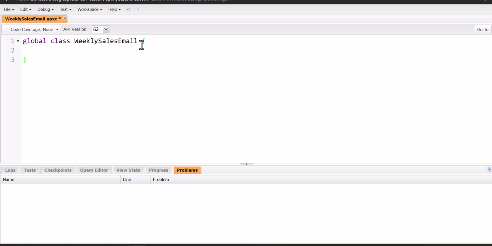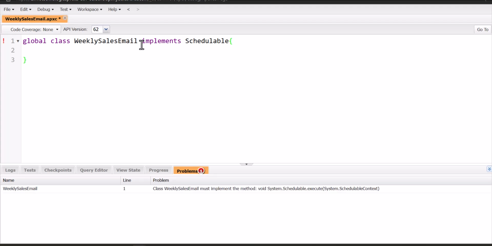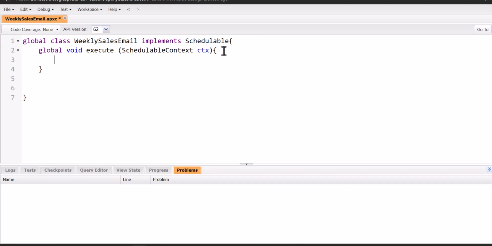And also I will mention here one more thing: implements Schedulable. So this will show that the class will implement the Schedulable interface, which is required for scheduling a job. And after this I will enter here global void execute(SchedulableContext). So this method, SchedulableContext ctx, will be invoked when the scheduled job runs, and this parameter provides context about